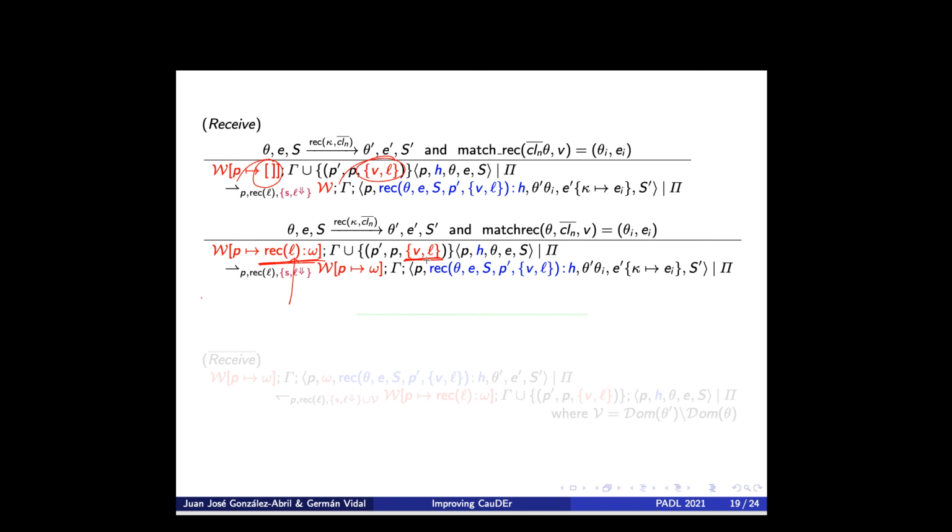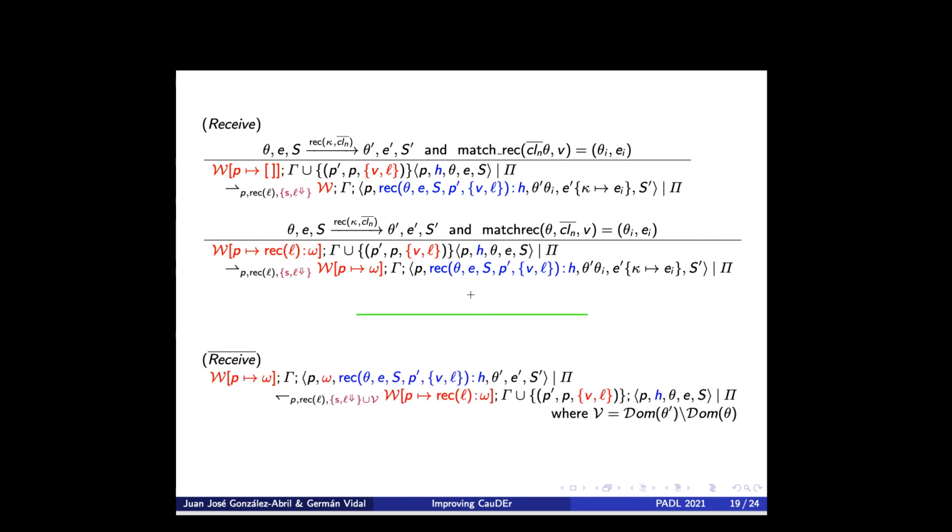And if this message is not in gamma, we cannot perform this step. As you can see, we move information from the log to the history, and the rule in the opposite direction does the reverse: when we go backwards, we move information from the history to the log.